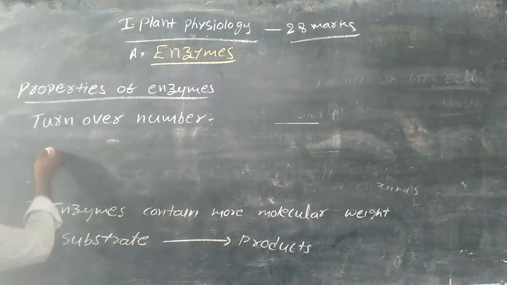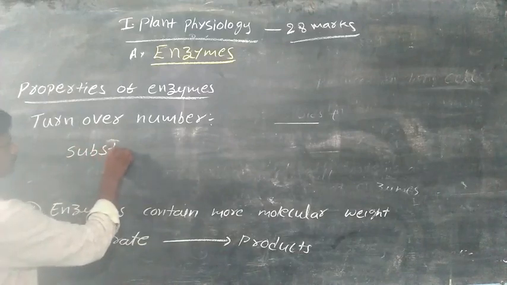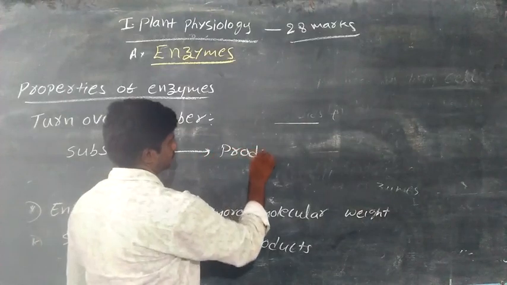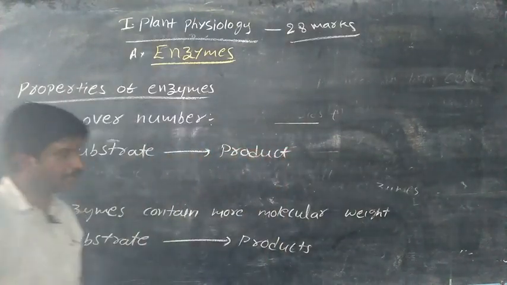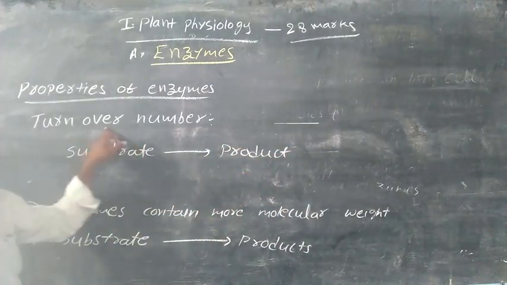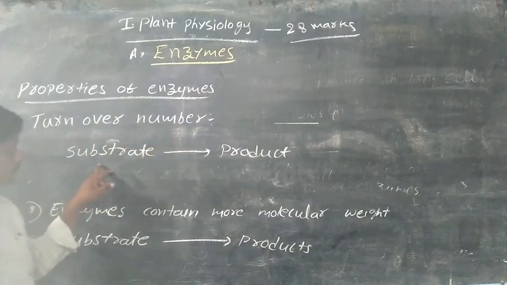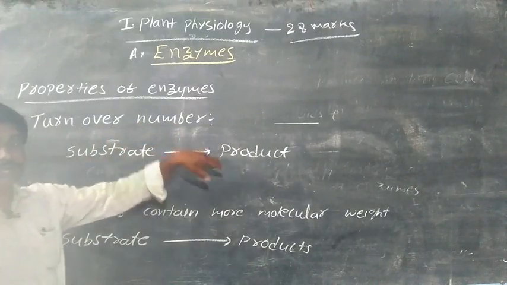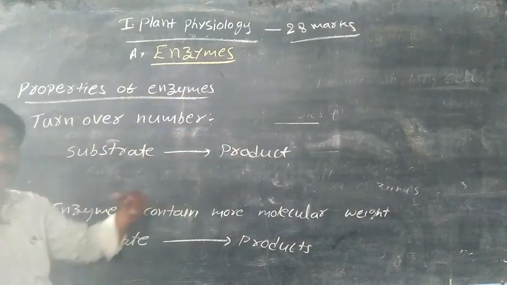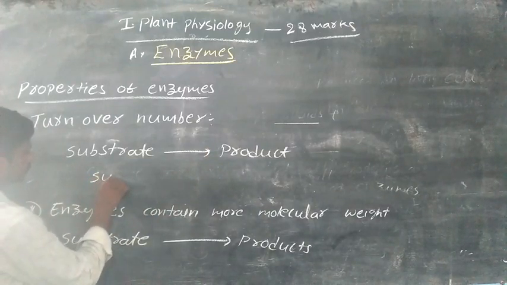If a substrate divides into products, how many products? The number of products is called the enzyme turnover number. So by the action of an enzyme, a substrate divides into one to many products. This product number is called the enzyme turnover number. Example, sucrose.